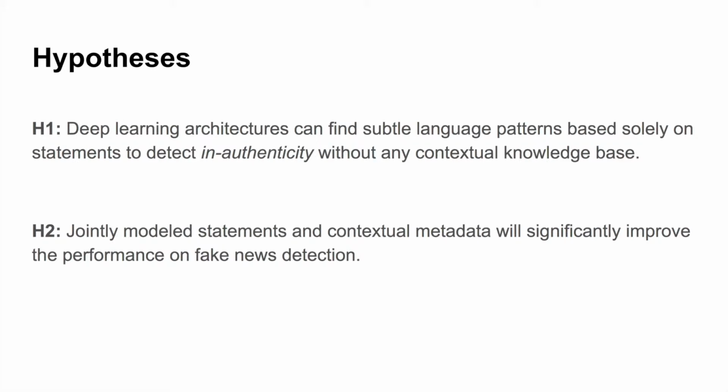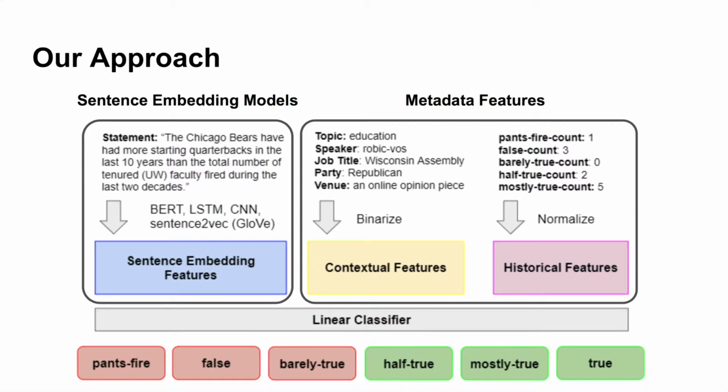So we had two hypotheses. Our first was that deep learning architectures can find subtle language patterns based solely on statements to detect inauthenticity without any contextual knowledge base. Our second hypothesis is that jointly modeled statements and contextual metadata will significantly improve the performance of fake news detection. Our approach is depicted in the diagram here.